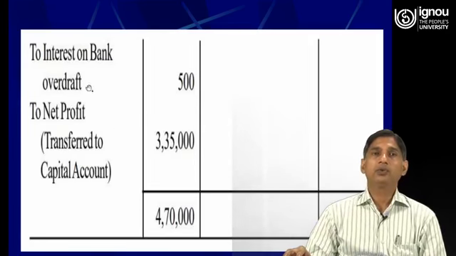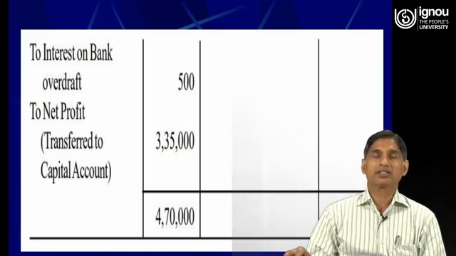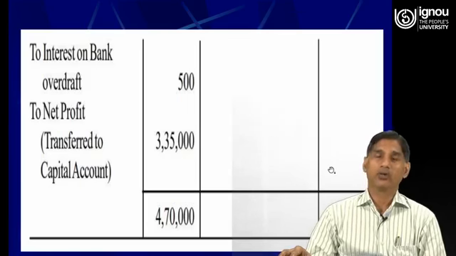Then to interest on bank overdraft. So interest on bank overdraft is an expense for the business, or it is a loss for the business. Therefore, it is recorded in the debit side of profit and loss account. Then to net profit. So this is the balance of excess of credit side of profit and loss account over the debit side of profit and loss account.